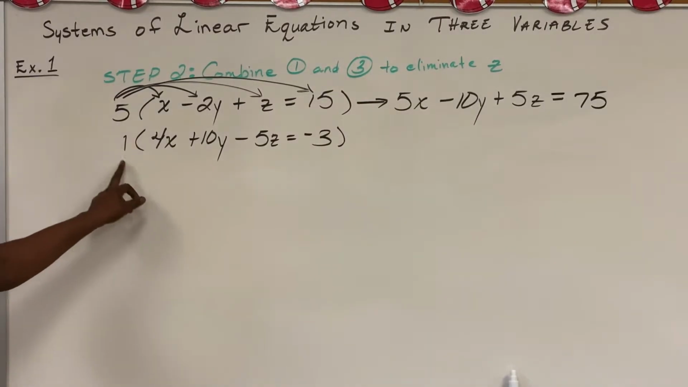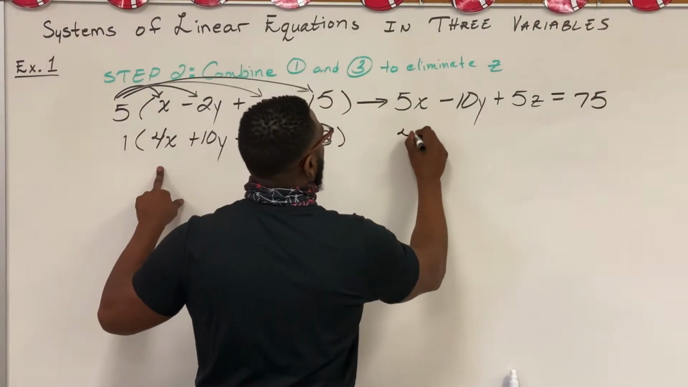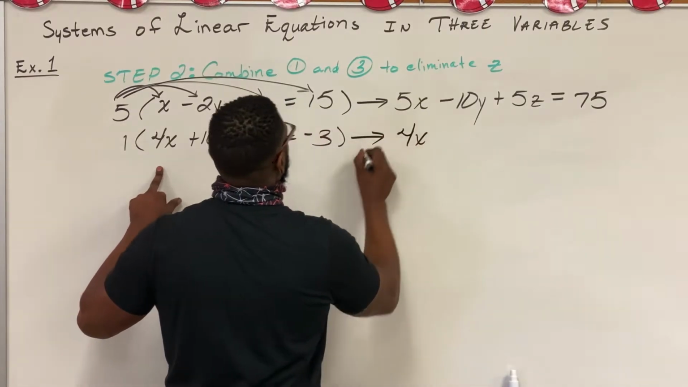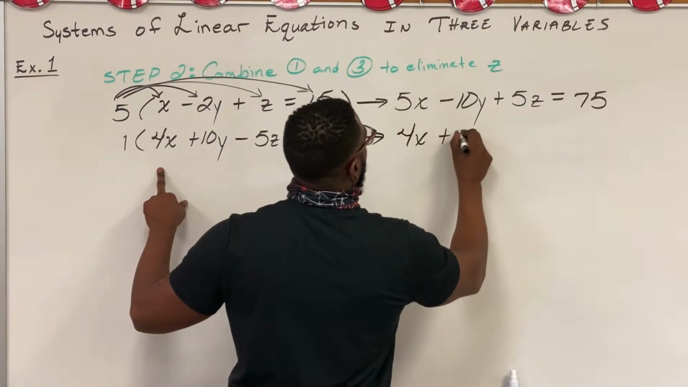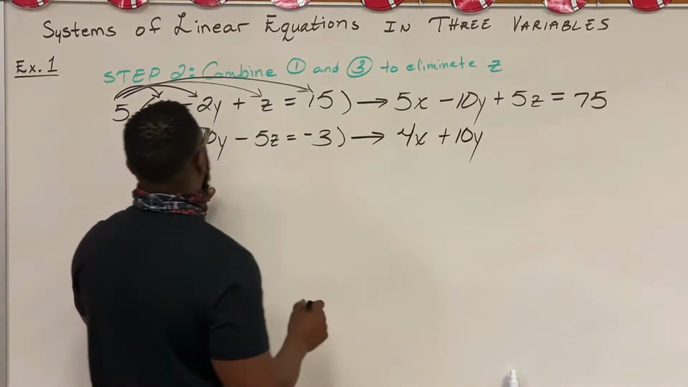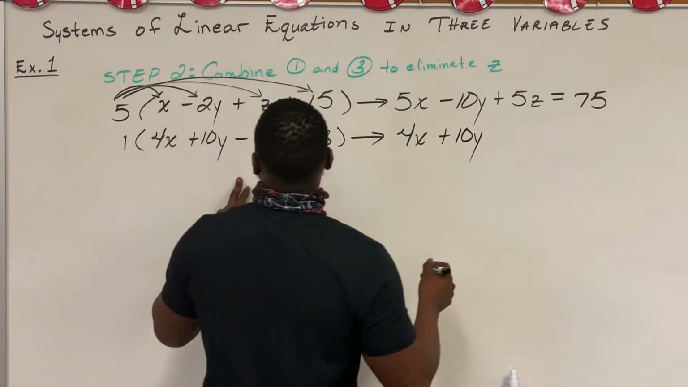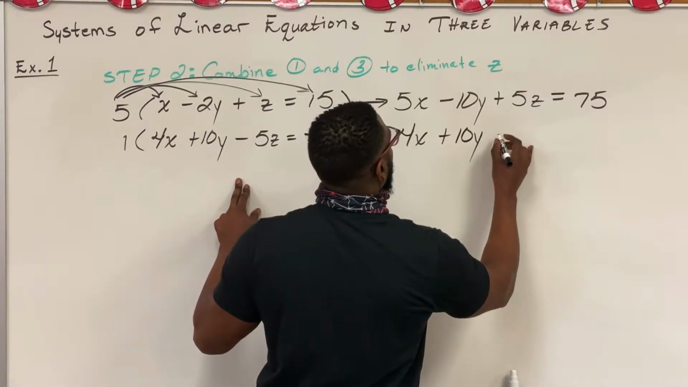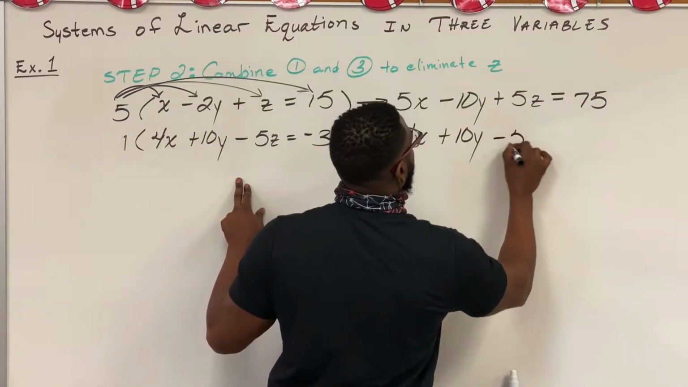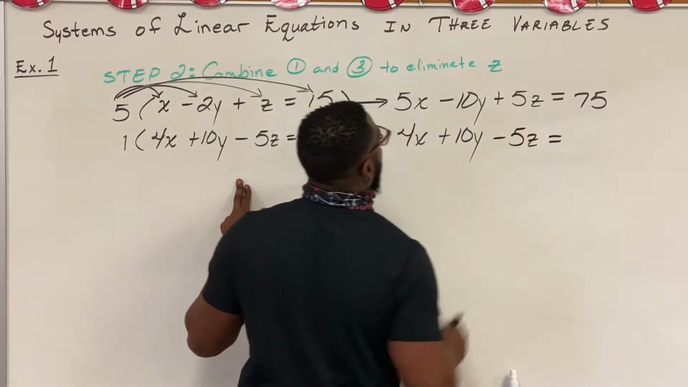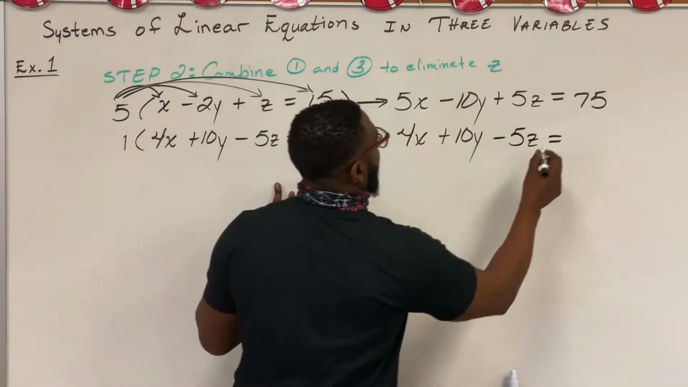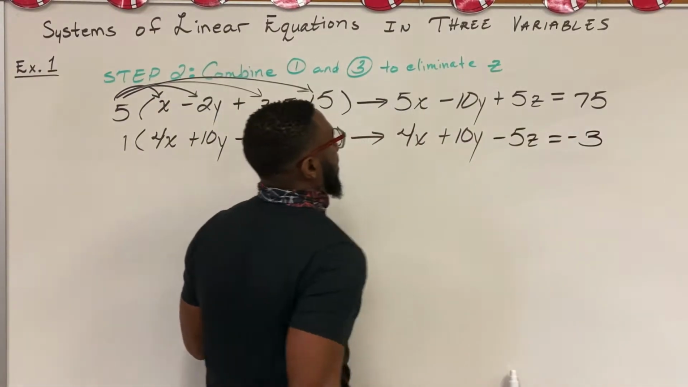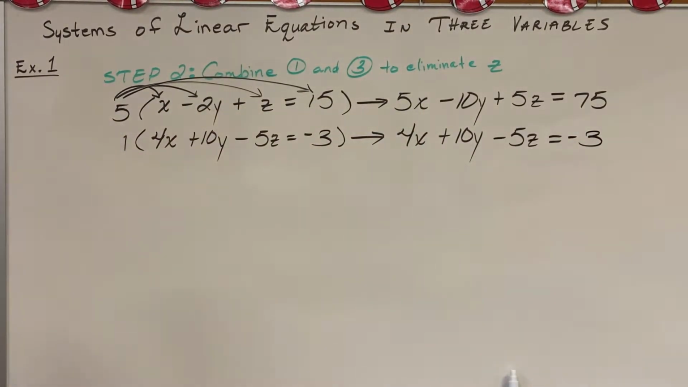Let me go to the bottom. 1 times 4x is 4x. 1 times 10y is 10y. 1 times negative 5z is negative 5z. And 1 times negative 3 is negative 3.